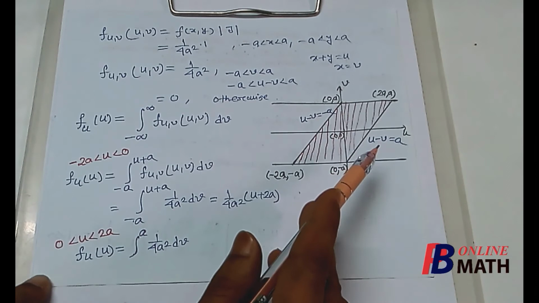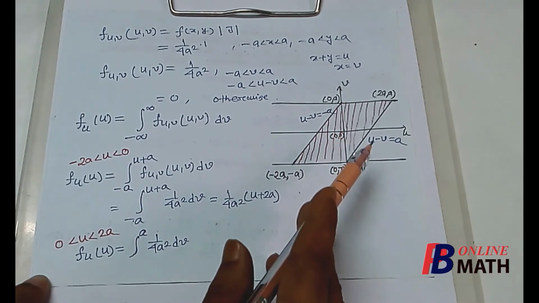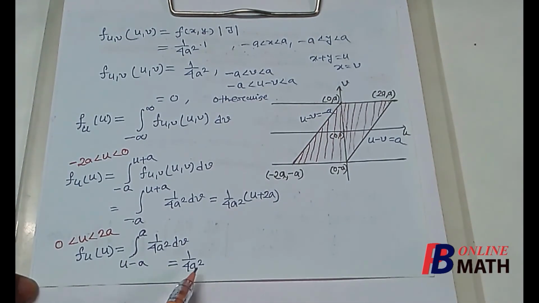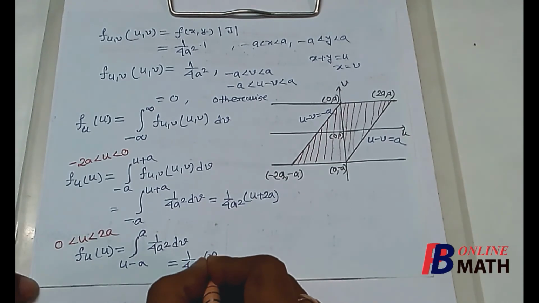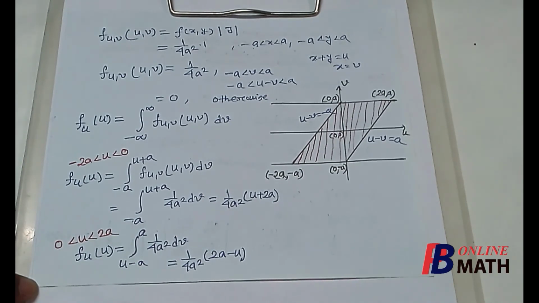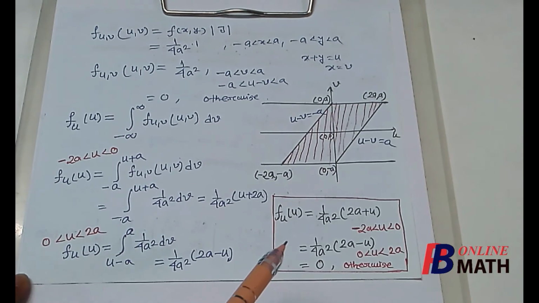So from this equation we find that v is equal to u minus a. So the lower limit of v here will be u minus a. If we integrate this, we can easily find that this is equal to 1 by 4a square into 2a minus u. So we have found the marginal PDF of u. So this is the required PDF of the distribution of x plus y, which is denoted by u. So the PDF of x plus y is equal to 1 by 4a square into 2a plus u if u varies from minus 2a to 0, it is equal to 1 by 4a square into 2a minus u if u varies from 0 to 2a, and 0 otherwise.